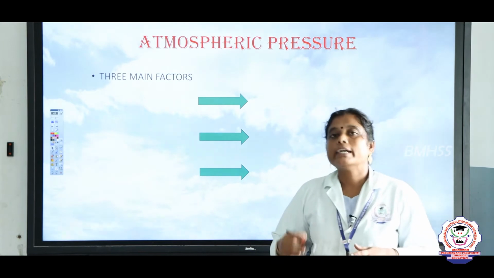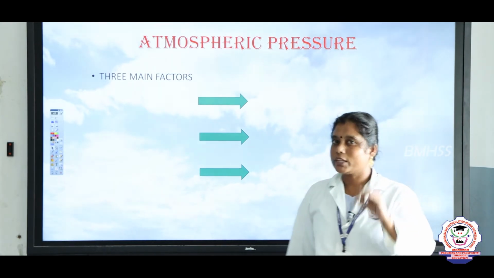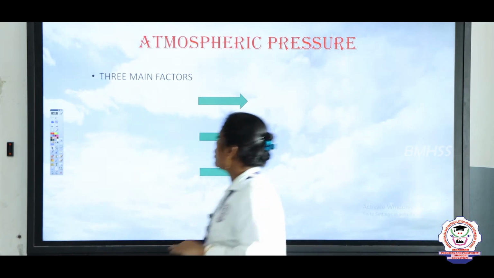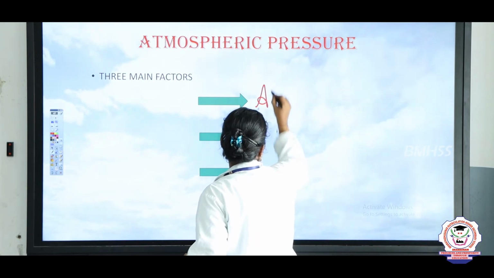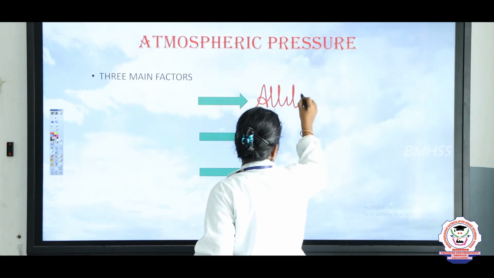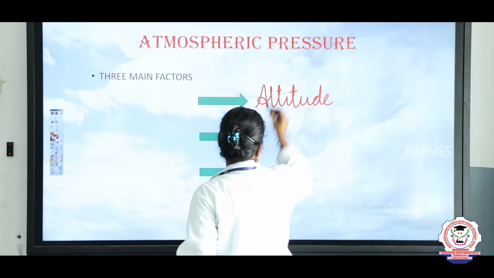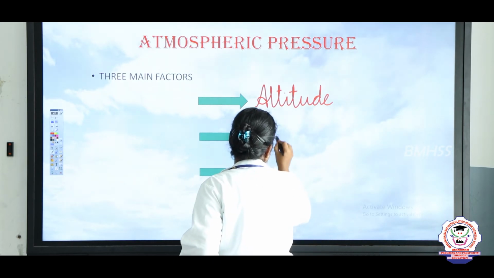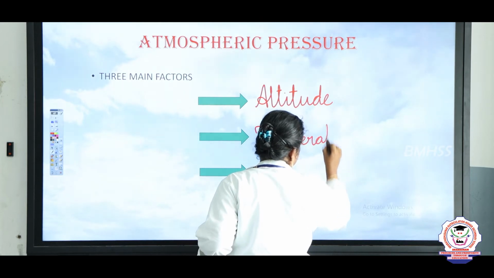Atmospheric pressure depends on three important factors. What are the three important factors? Look here, children, I will write. First, altitude, A-L-T-I-T-U-D-E. Next, temperature, T-E-M-P-E-R-A-T-U-R-E.